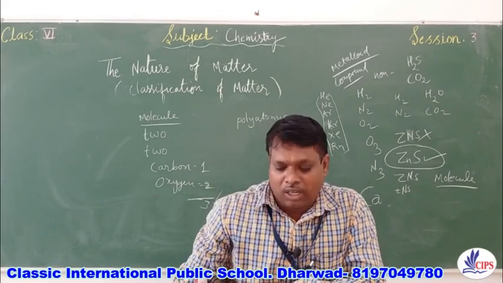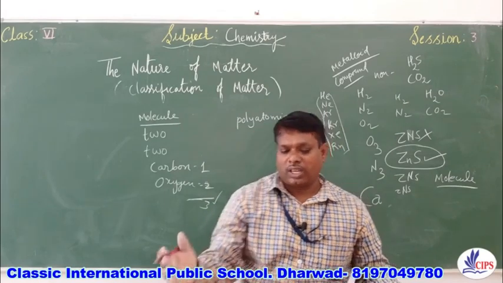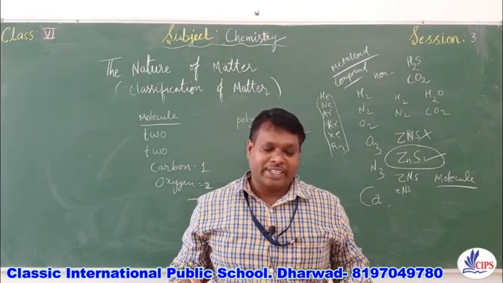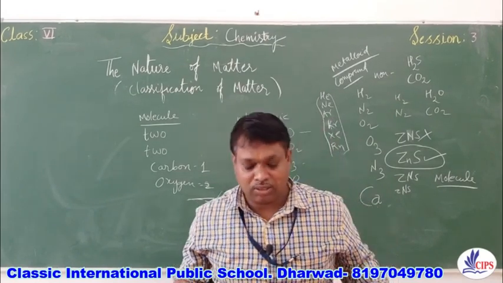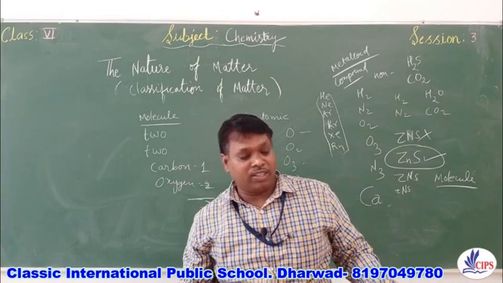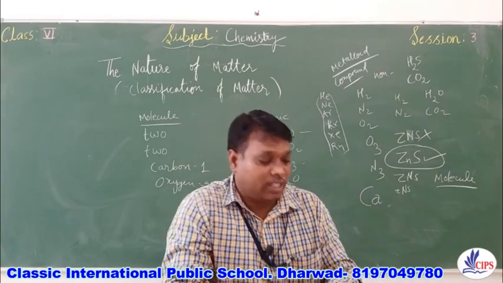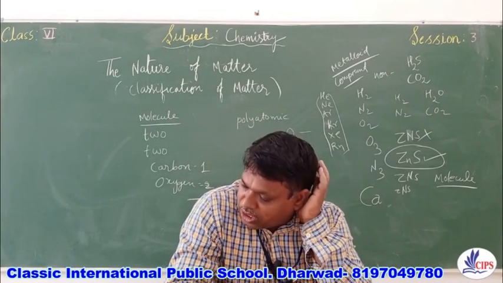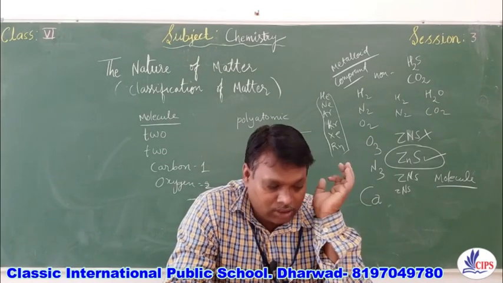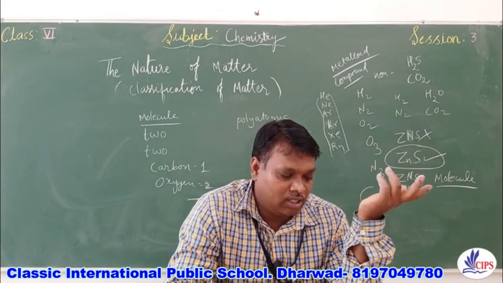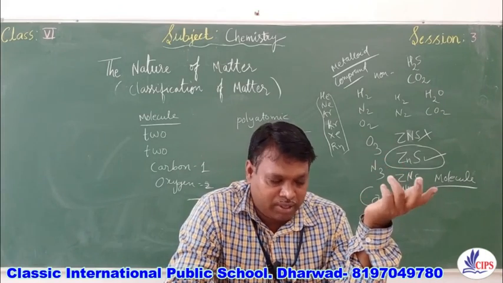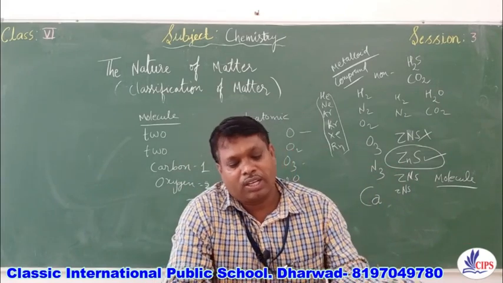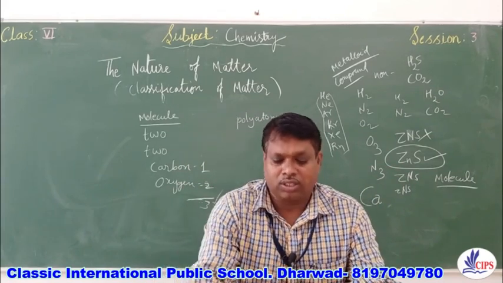These compounds have completely different properties than their respective elements. Next is elements. Elements are the substances which contain only one type of atom. For example, sodium, potassium, magnesium are elements. So they contain only one type of atom.